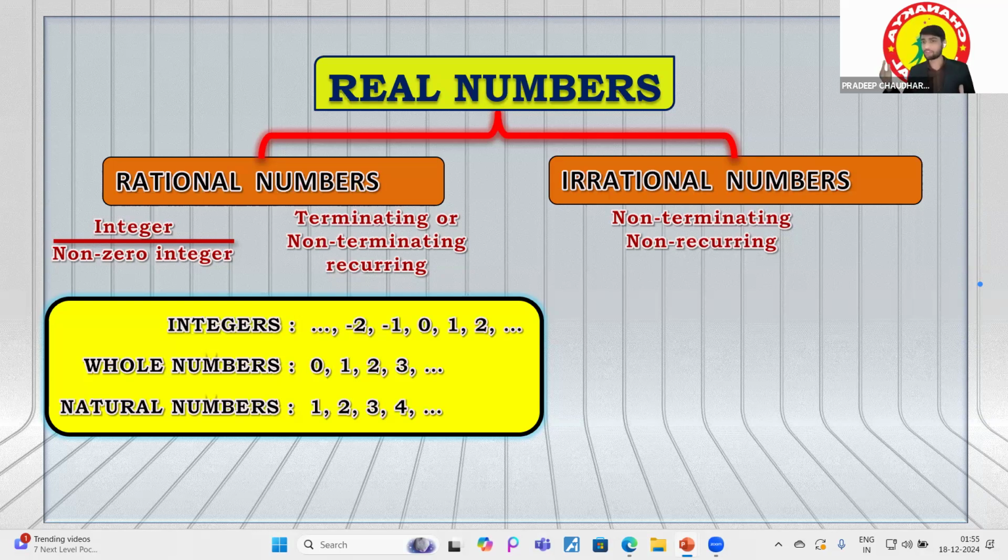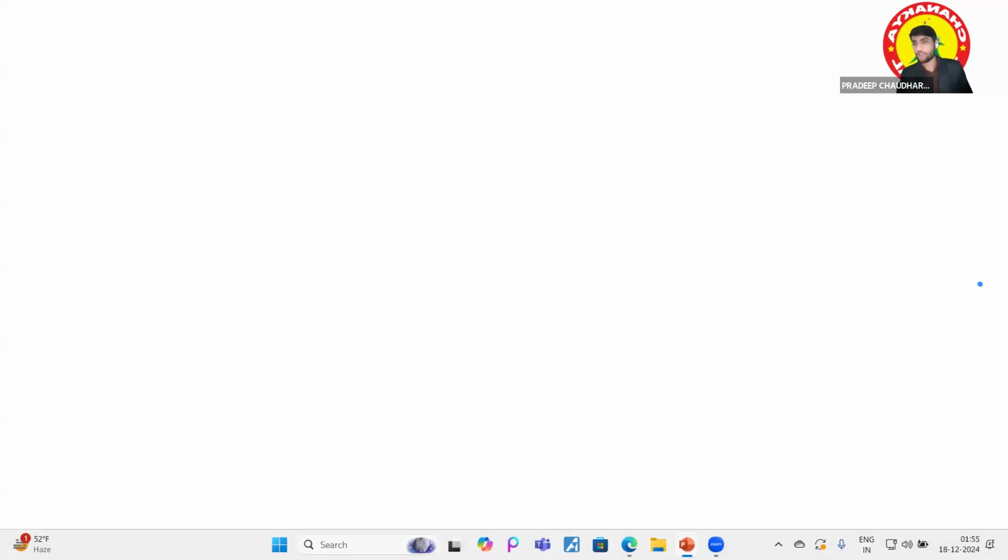After that, in class 11, we will study imaginary numbers or complex numbers. That is another concept, and we do not have to worry about it in class 10. We have to just focus on the boards and gain the knowledge here, right? So that's all about the real numbers.